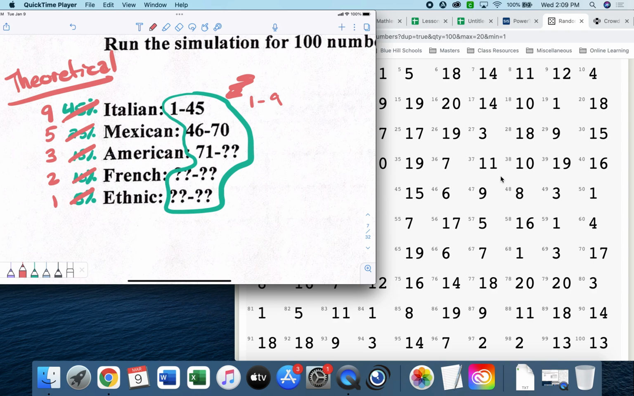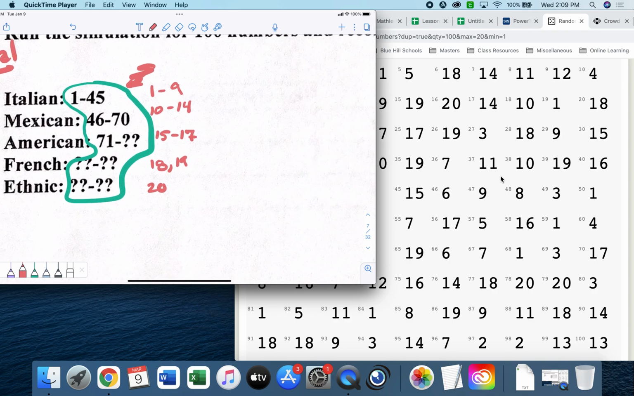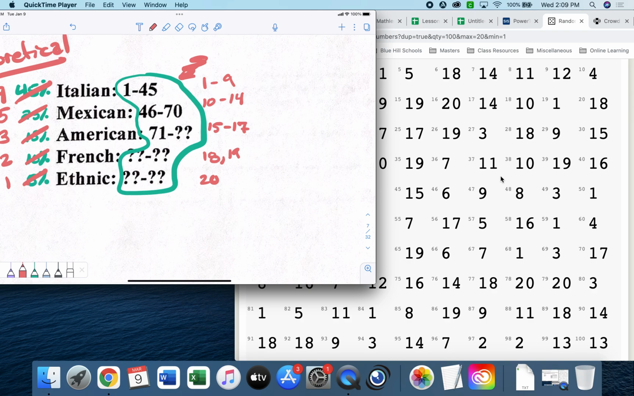What about Mexican food? 10 through 14. Okay? 15 through 17. 15, 16, 17. 18 and 19. And then 20 is going to be an ethnic food person. Now, we could have done this the other direction, because here's the deal. I want to do the least amount of work as possible, right? Which one's the biggest category? The 1 through 9. I'm going to save that one for last and just subtract, right?